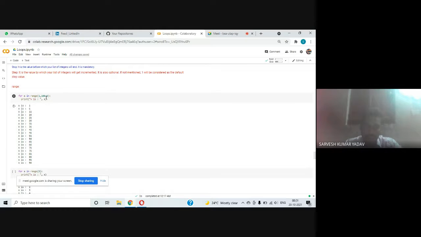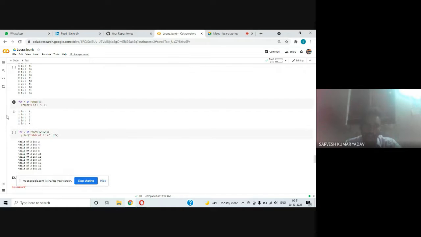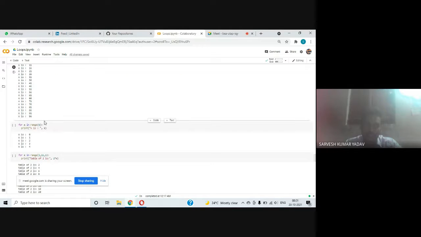96 plus step of 5, 96 plus 5 equal to 101. 101 is greater than 100. We are iterating up to 100, so we are printing values from 1 to 96. I hope you got a clear-cut idea about this range statement and the arguments taken by range.